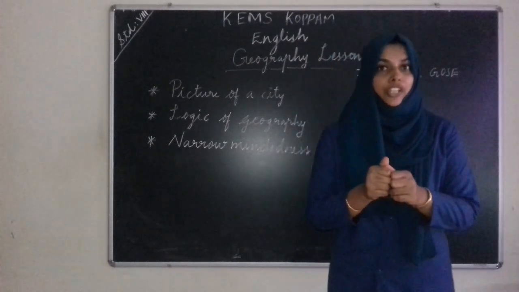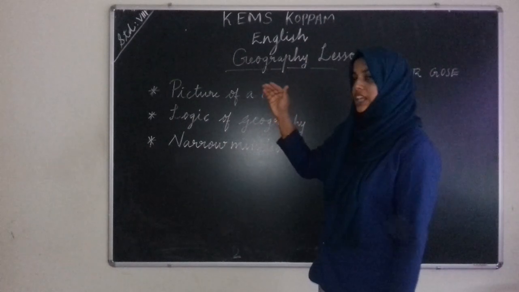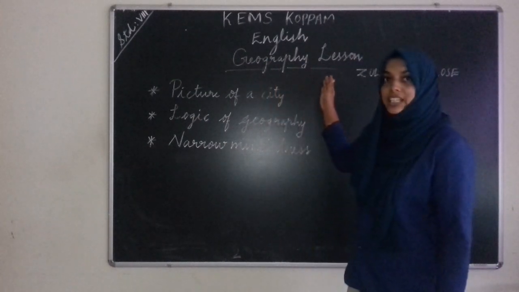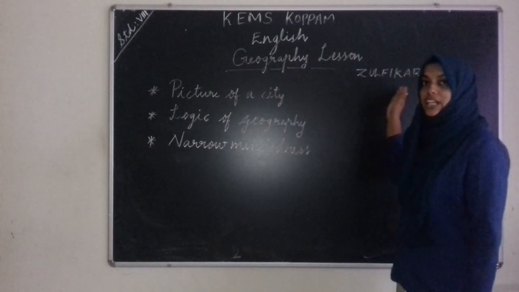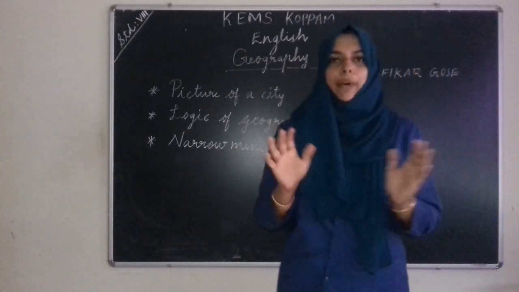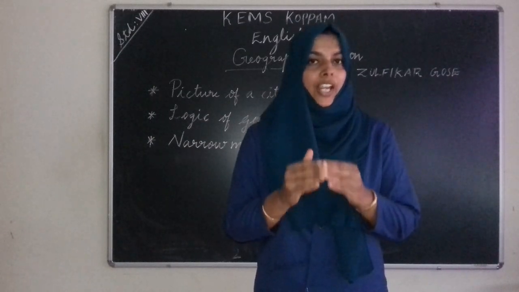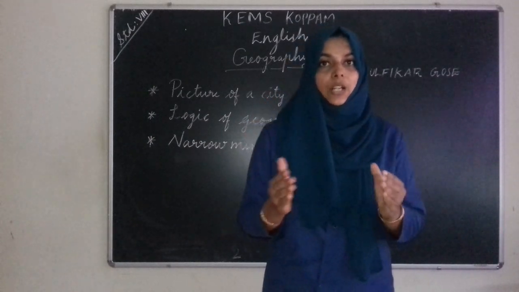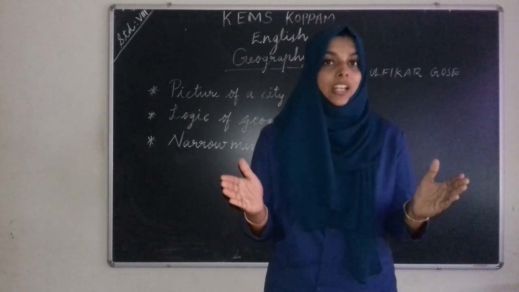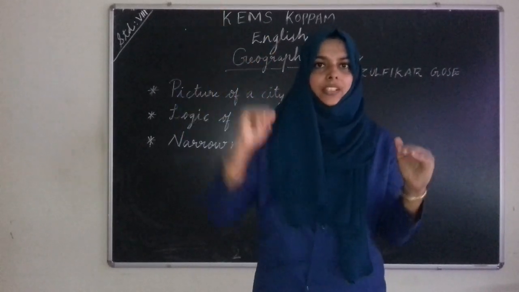Today, I'm going to take you to the sky. Do you know how? We are going to the sky through the poem Geography Lesson with the poet Zulfikar Ghose. This poem is all about the poet's feelings. In this poem, the poet is trying to present how the city looks, how the entire valley looks, as we go higher and higher and higher.